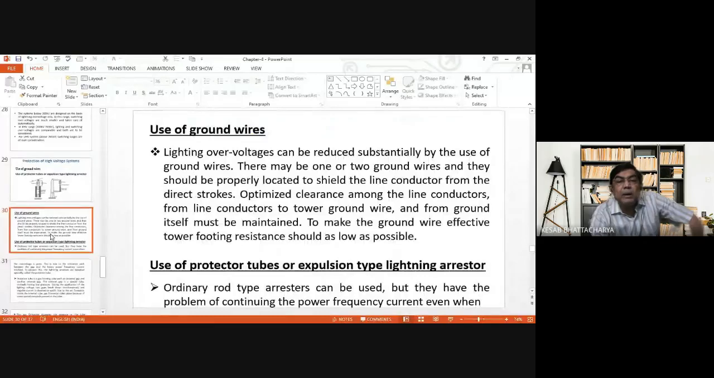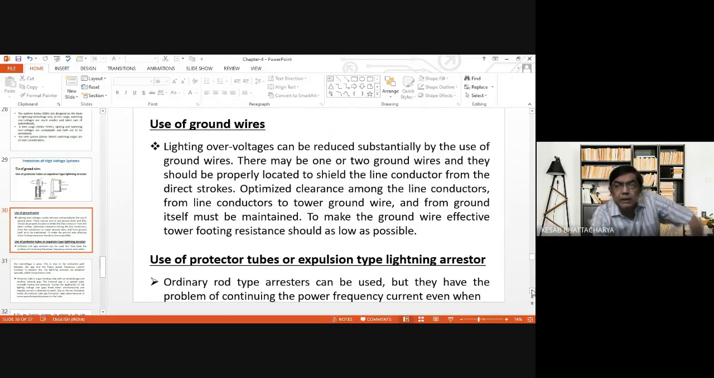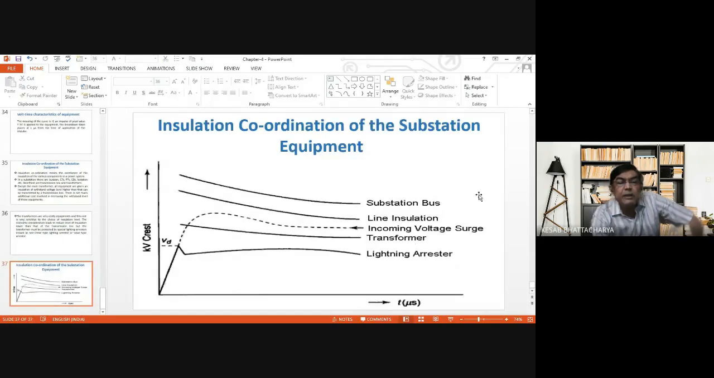Now, ground wires we have discussed. So I am not discussing ground wires, its features, etc. How the lightning over voltages can be reduced, or the damage due to lightning over voltage can be reduced using ground wires, we have discussed. So I'm not going to discuss lightning over voltage here. Straight away we shall discuss the protector tube, gas field protector tube.